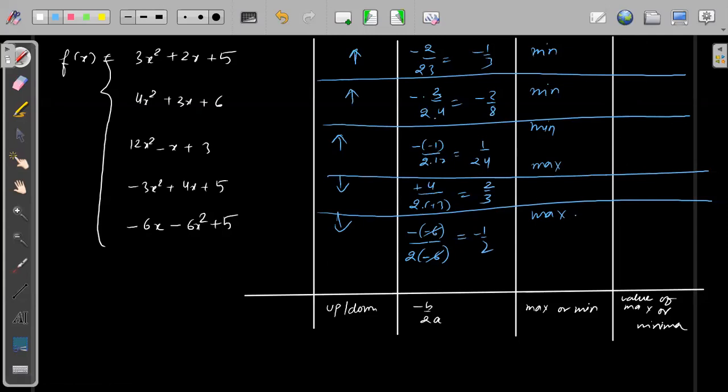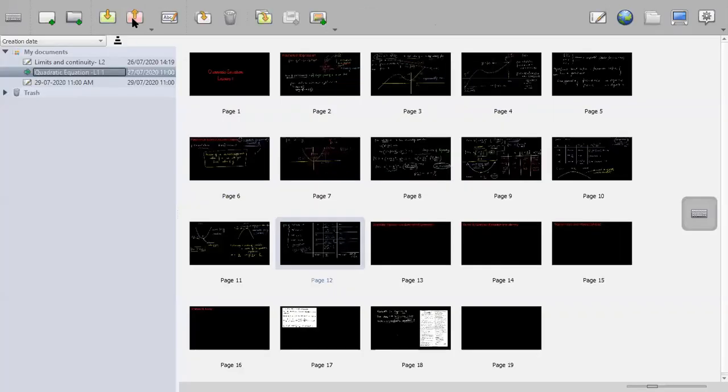Okay, so let's see. For this one, minus of b by 2a. What is b? B is minus 6. 2 into what is a? A is also minus 6. So minus 6 and minus 6 get cancelled, but minus 1 by 2. Understood? So this is minus 1 by 2. Okay, very good. I hope this part is fine for everyone. We will step forward from this point and start finding the value of minus d by 4a in the next class. So now I will just share with you the PDF of today's class.